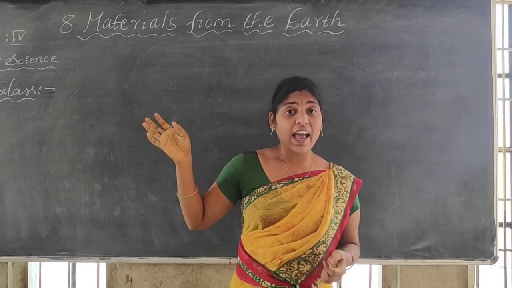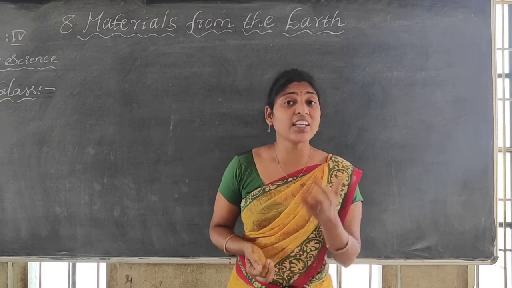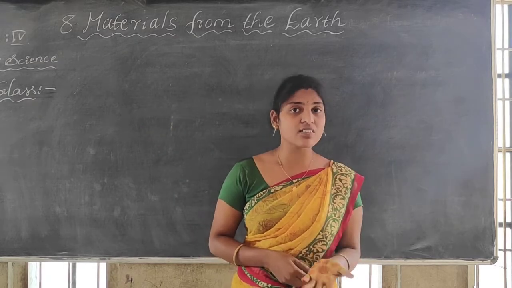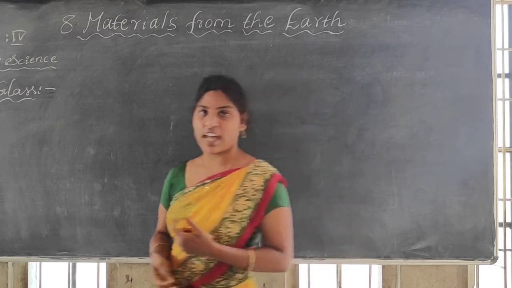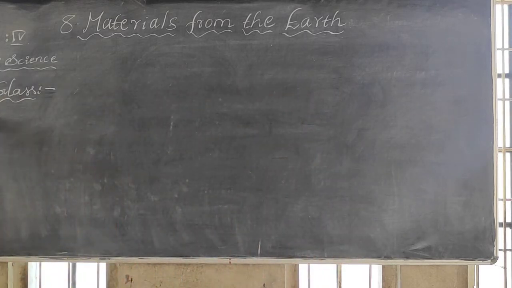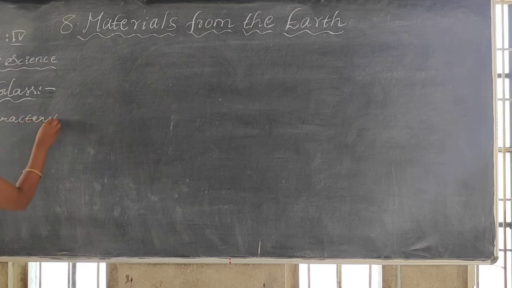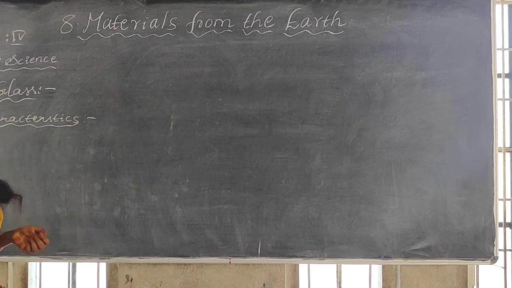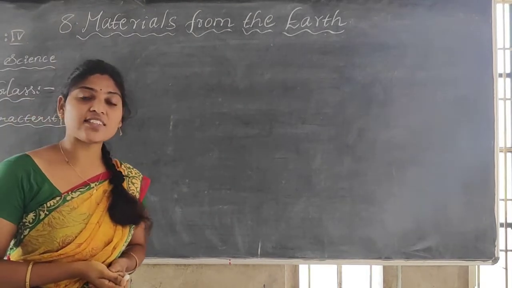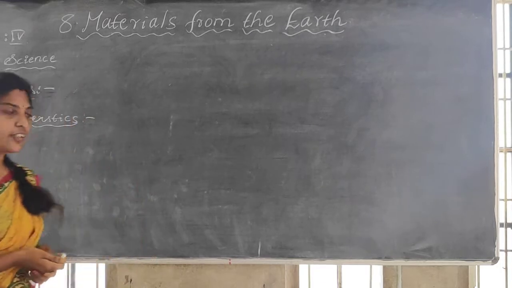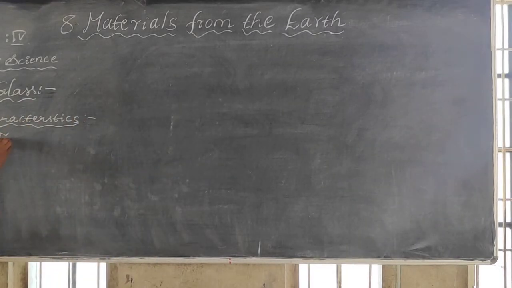What are the characteristics of glass? First we will discuss the characteristics of glass. How is the glass used to be? It is transparent. The first characteristic of glass is that it is transparent. So, what is transparent then?